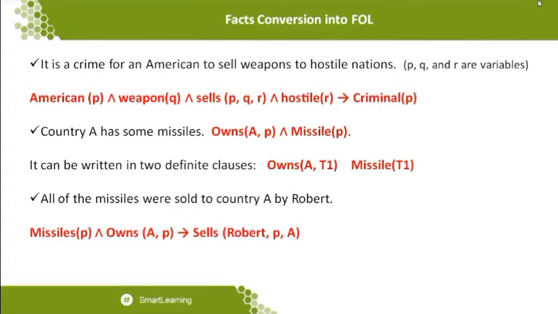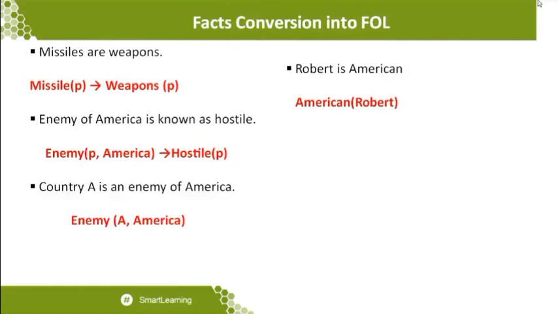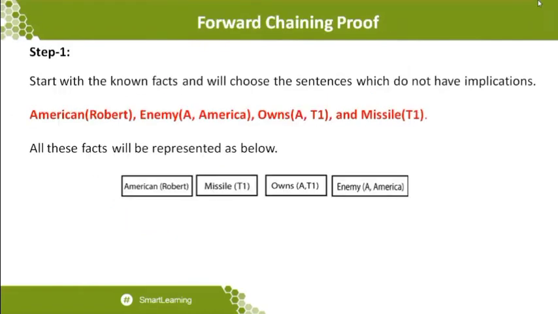So totally these 4 statements do not have any kind of connectivities, and those statements I should initially write. That's what they have written over here. You can see that we started with the known facts and we choose sentences which do not have any implication. See, the statements are very clear.